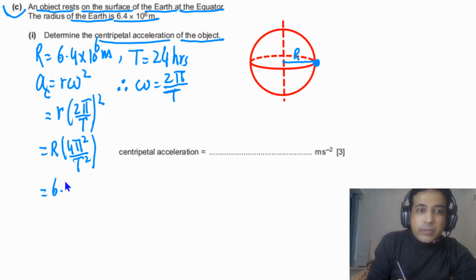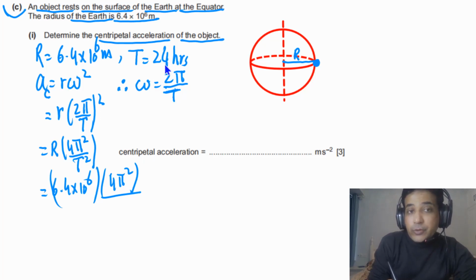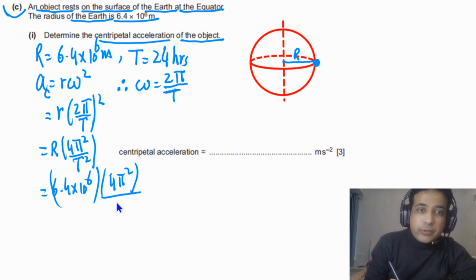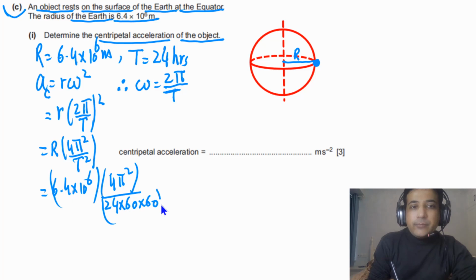So R is given to us, that is 6.4 times 10 to the 6. And 4 pi squared is a constant, you can plug in the value of pi, and for T squared we have 24 hours. We want our answer in meters per second squared, so we have to convert hours into seconds. So 1 day has 24 hours, 1 hour has 60 minutes, and 1 minute has 60 seconds. And we need to take the square of this value. If we solve this one, our final answer will be 0.034 to 2 SF meters per second squared.